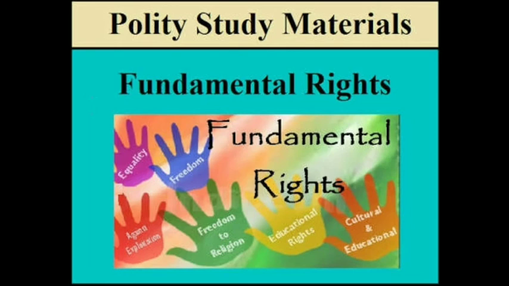Article 29 and Article 30 protect the minorities, like they can promote their own culture by printing in their own language, by presenting dramas, plays, songs in their own language. So this will promote their culture, this will promote their language.